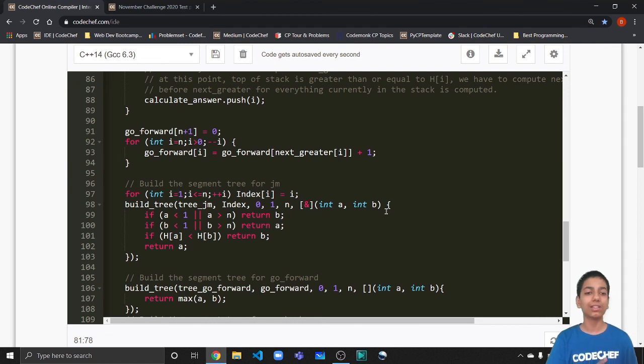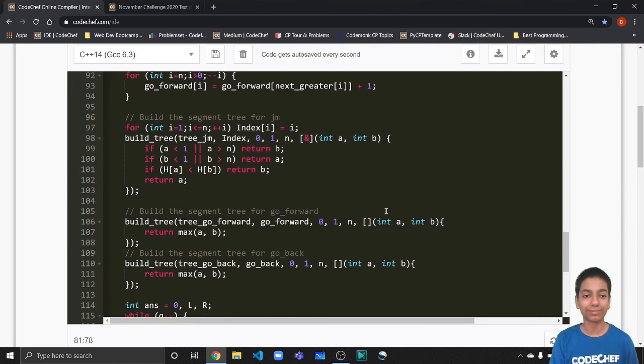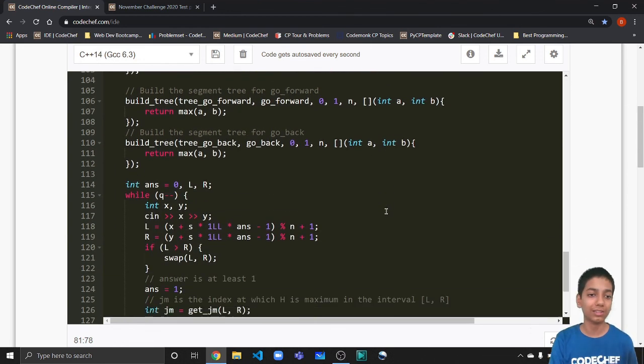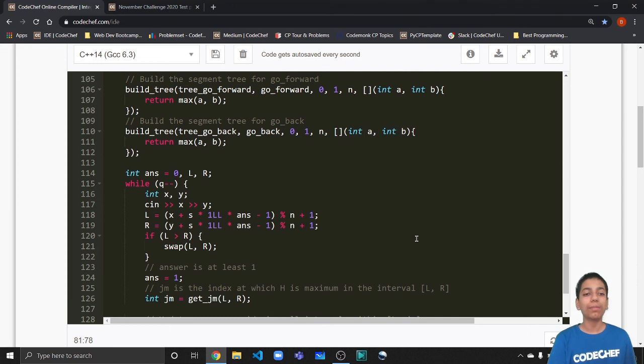That is basically a segment tree on the array heights. Then we are going to again build a segment tree on go forward as well as on go back. Now we come to the main part where we initially take answer equal to 0, and then while q minus minus, for each query we take inputs x and y. Now L and R we are defining using this mathematical equation. This was given in the problem statement as well.